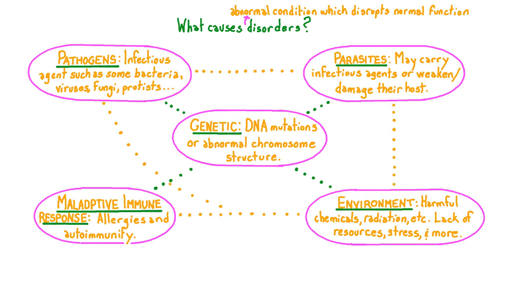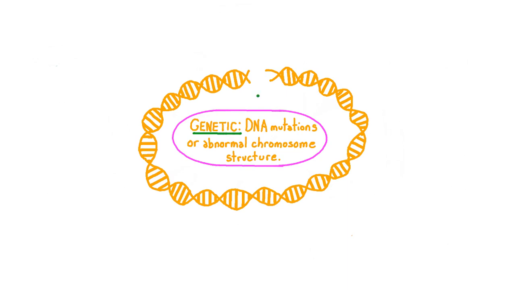Environmental stresses can similarly predispose individuals to other causative factors, and may even cause mutations that lead to abnormal function, including cancer or heritable disease. We already noted that some parasites can carry infectious agents, and viral pathogens can also cause genetic changes, leading to increased susceptibility to effects of other factors. There are additional causes of disorders and more interactions between them, and the causes of disorders aren't necessarily clear-cut. But in this video, we'll limit our scope to how certain alleles in our DNA can lead to heritable disorders.